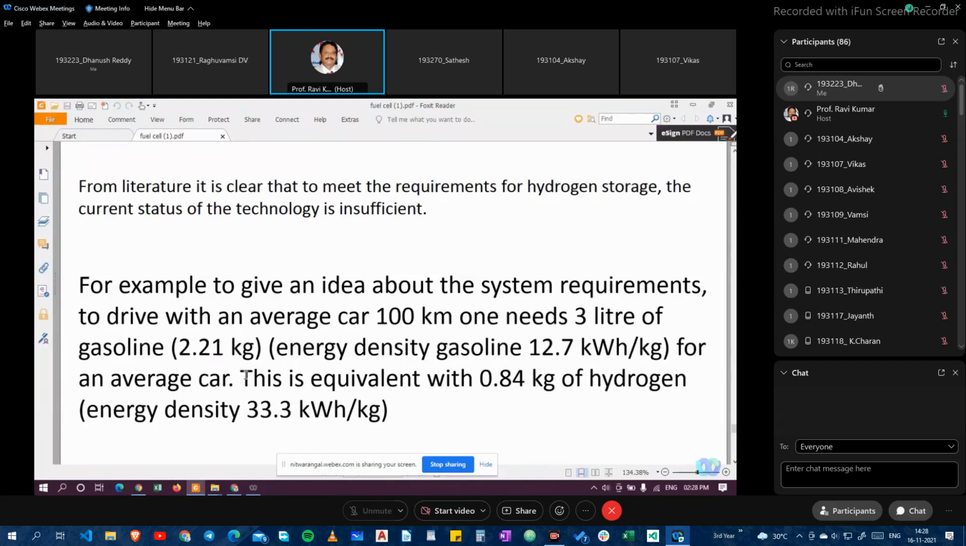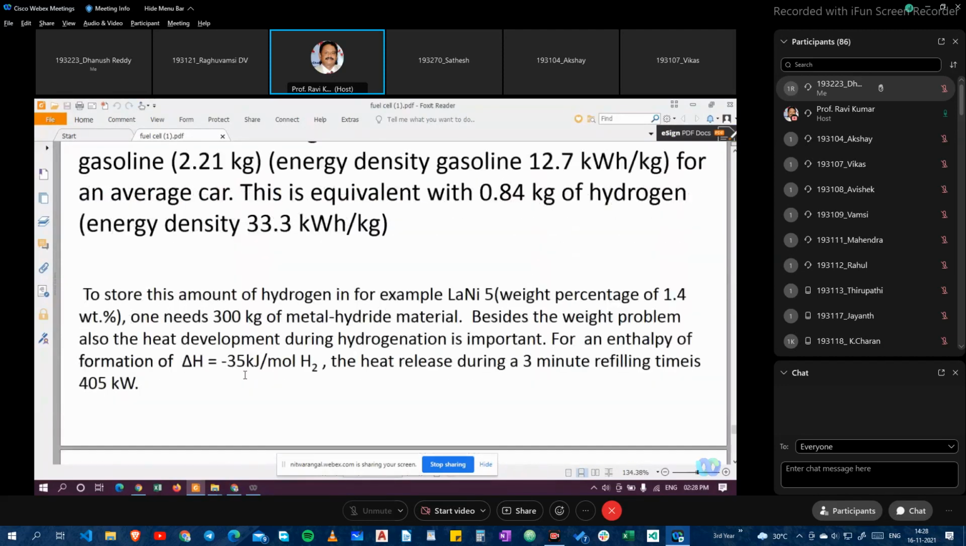And to store this amount of hydrogen, for example with lithium nickel 5, the weight percentage is 1.4, and one needs 300 kg of metal hydride material. Besides the weight problem, the heat development during hydrogen absorption is also important. For an enthalpy of formation, ΔH is equal to 35 kilojoules per mole. That is the heat released during the 3 minutes refilling time.